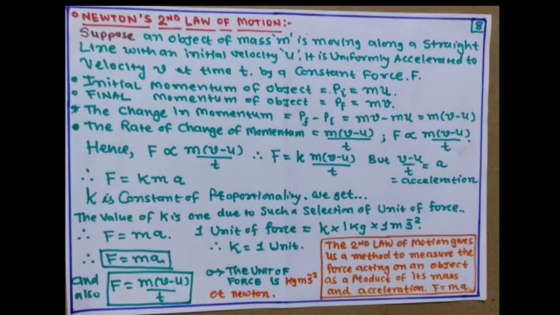So, we get the value of k as 1 due to such a selection of the unit of force. F equal to ma, where 1 unit of force is equal to k into 1 kilogram into 1 meter per second square. So, we get k equal to 1 unit. By putting in the equation, we get F equal to ma, a equal to (v minus u) upon t. So, F is equal to m into (v minus u) upon t. This is the equation of the force. The unit of the force, we know, is kilogram meter per second square, or Newton.